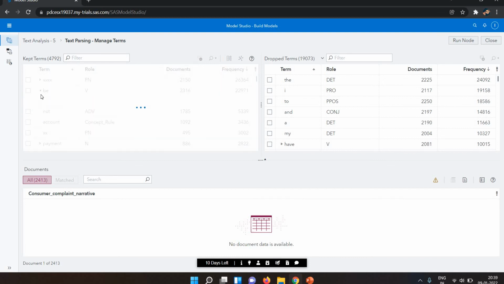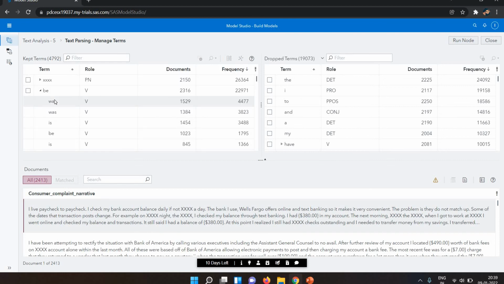So if you drop it down, now they will show some synonyms of "be". Related to "be", we have was, I, be, is. So they will show some synonyms here related to this one.